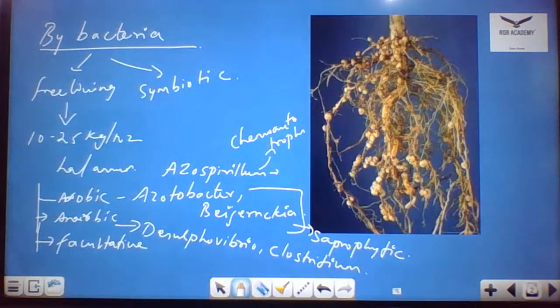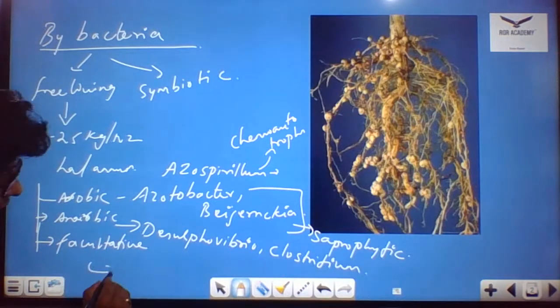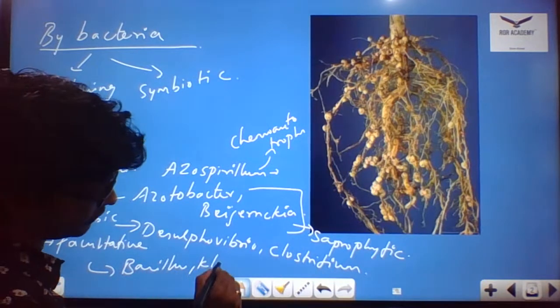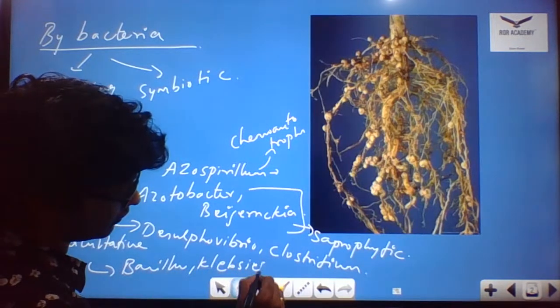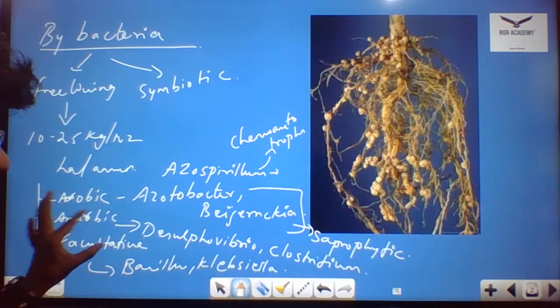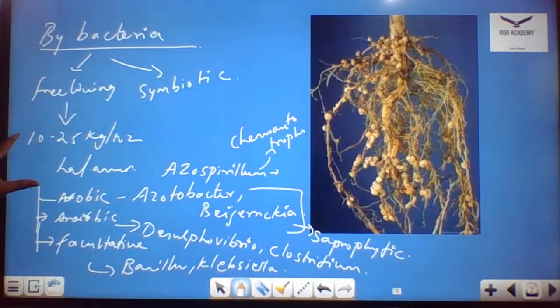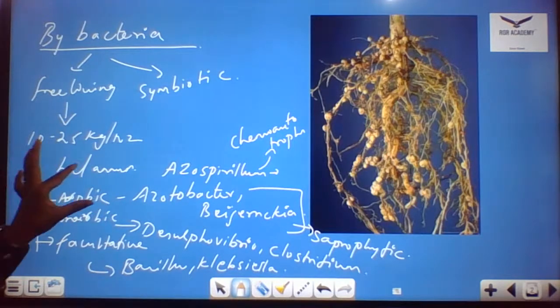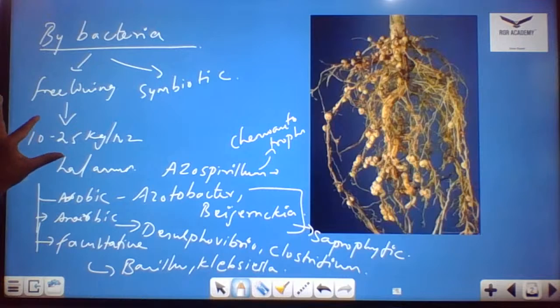Vibrio and a Clostridium species. This comes under anaerobic. Then comes the facultative. Facultative usually Bacillus species, and we have Klebsiella. Okay. So this is how we can classify the free living organisms, and how much of the nitrogen it can fix is 20 to 25 kg of nitrogen per hectare per annum. So this is the range it can fix.